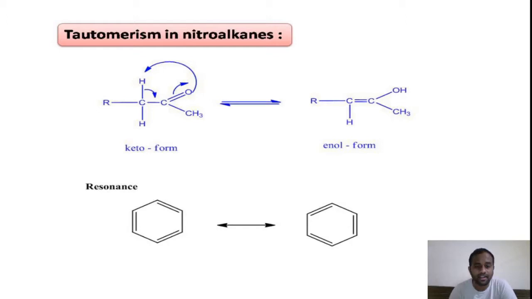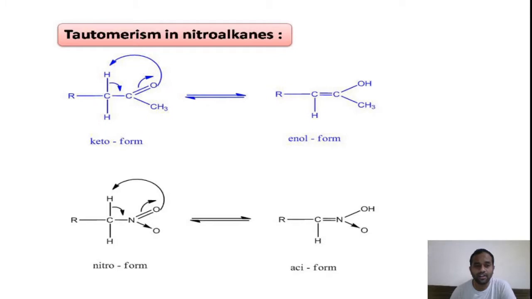Right. Coming to the tautomerism in nitroalkanes, similar to that of keto-enol tautomerism, in nitroalkanes there is a shift of a hydrogen atom from the alpha carbon atom to the oxygen atom, right? Thereby we will get two isomers which are readily interconvertible. On the left side you can see nitroform, which is converted to aciform by the shifting of a hydrogen atom from one position to the other, right?